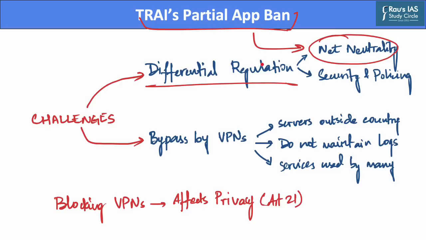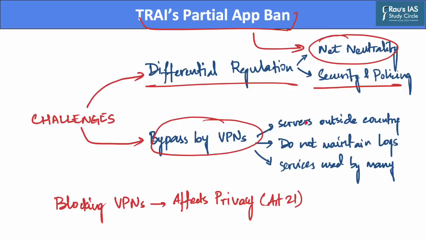However, since 2016, TRAI has moved on from the idea of net neutrality, and it held that regulating messaging apps has become more of a matter of national security and policing. However, if TRAI seeks to achieve a partial ban on an app, it can be bypassed using a virtual private network. A VPN is a tunnel for users' internet traffic through another server.